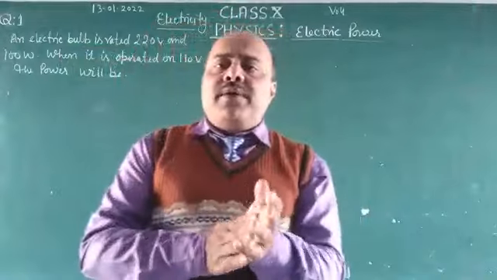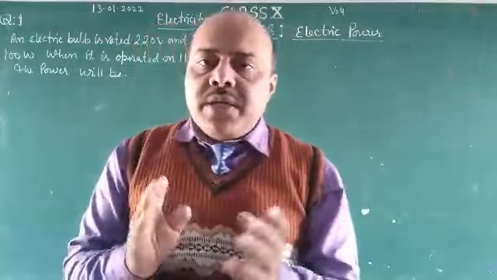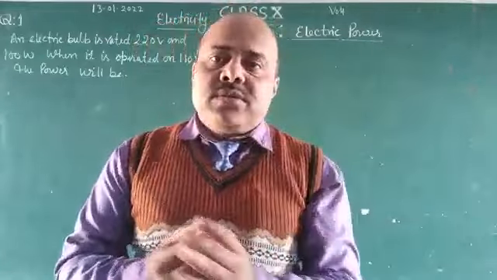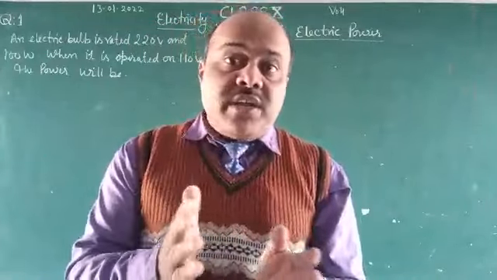Electric power is defined as the rate of doing work, or the rate at which work is done, or the rate at which energy is consumed.